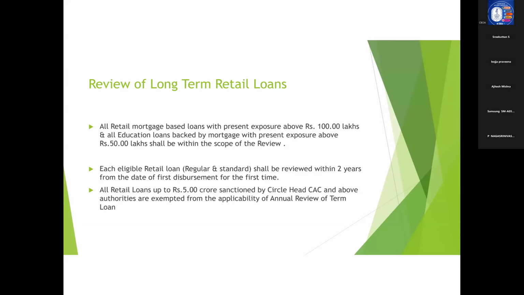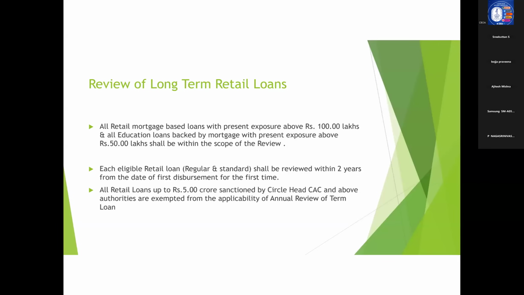This particular topic is very important because there has been a change in the guideline with regard to long-term retail loans very recently. So there is every possibility that you can expect a question from this topic. Which long-term retail loans are subjected to review other than the regular review? All retail mortgage-based loans with present exposure above 100 lakhs, and education loans backed by mortgage with present exposure above 50 lakhs, shall be within the scope of the review of long-term retail loans.